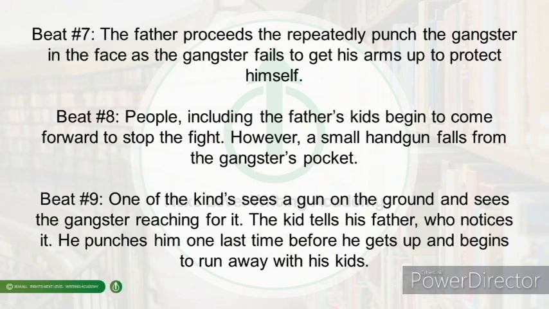Beat number 7 would be that the father repeatedly punches the gangster in the face as the gangster fails to get his arms up to protect himself. Beat number 8 would be that people, including the father's kids, begin to come forward to stop the fight. However, the small handgun that was in the gangster's back pocket falls out. And the final beat is that one of the kids sees the gun on the ground and sees the gangster reaching for it. The kid tells his father, who notices it. The father punches him one last time before he gets up and begins to run away with his kids.